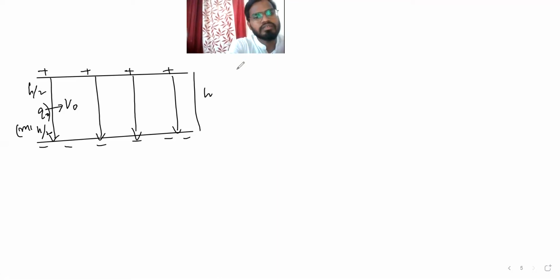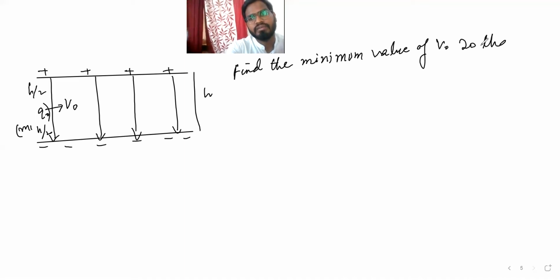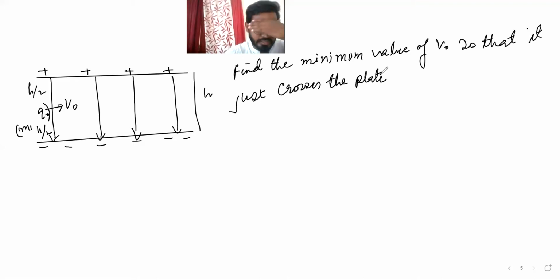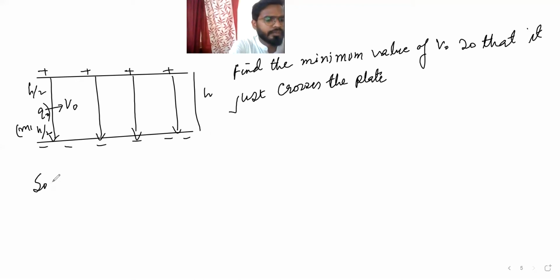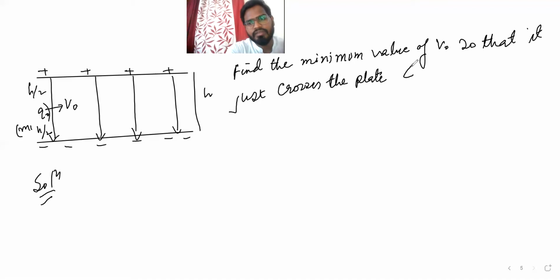Find the minimum value of v naught so that q just crosses the plate. That's it. The same thing we'll have to do here also. Guys, you try it once. Acha, gravity free. Now there is no gravity.